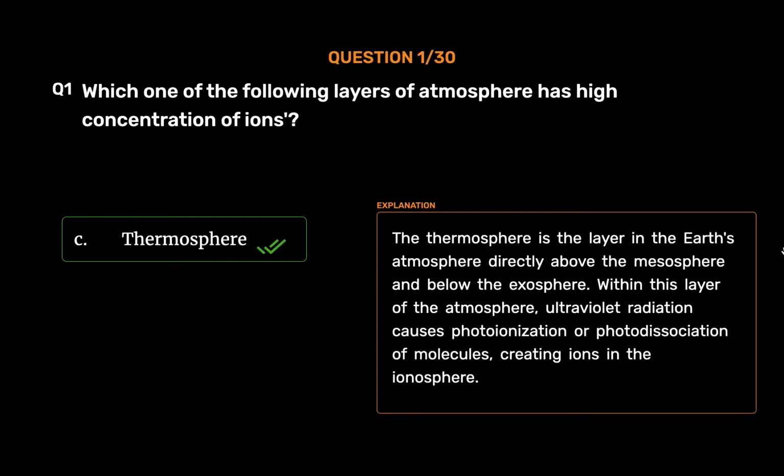Thermosphere. The thermosphere is the layer in the Earth's atmosphere directly above the mesosphere and below the exosphere. Within this layer of the atmosphere, ultraviolet radiation causes photoionization or photodissociation of molecules, creating ions in the ionosphere.